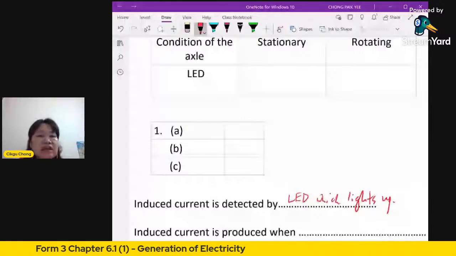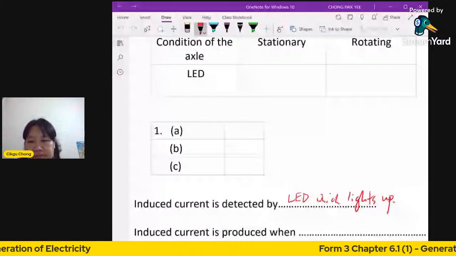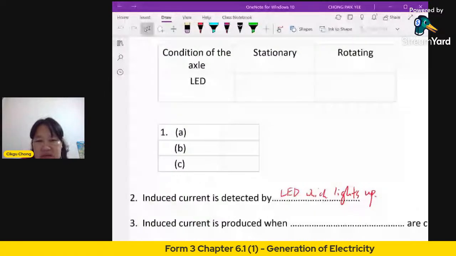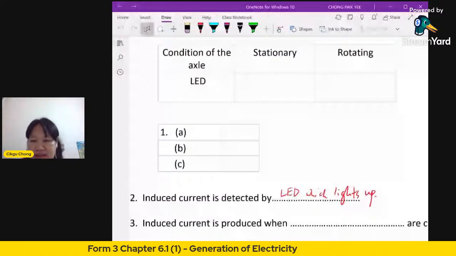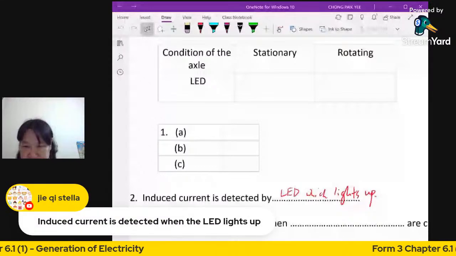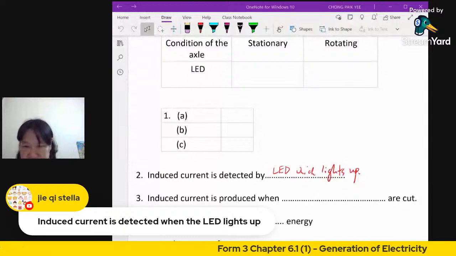Okay, number 3 then. Induced current is produced when what are cut? Okay, when what are cut? Induced current is detected when the LED lights up. Correct, all right? Better.